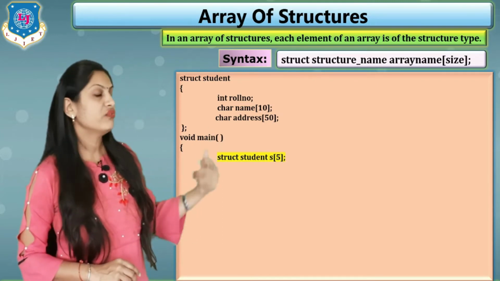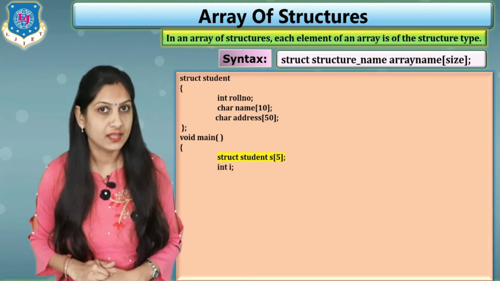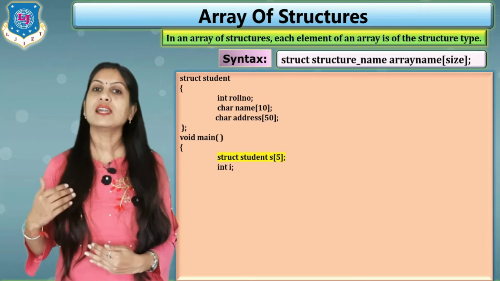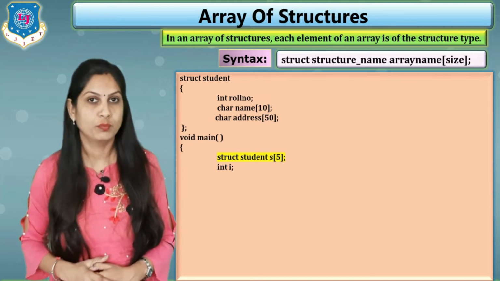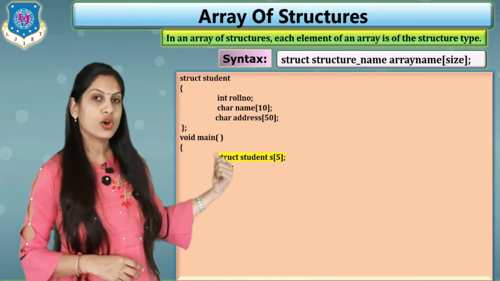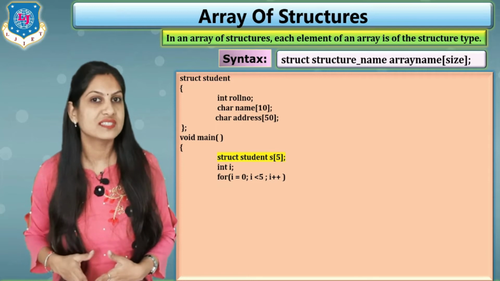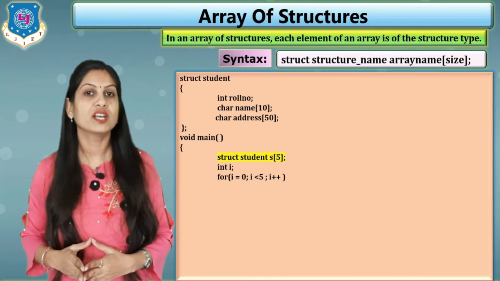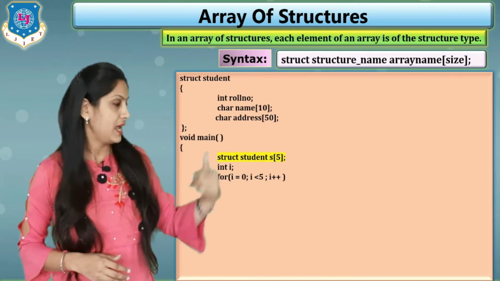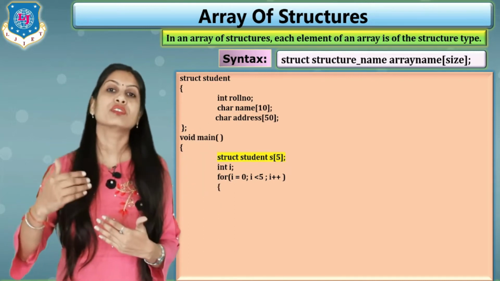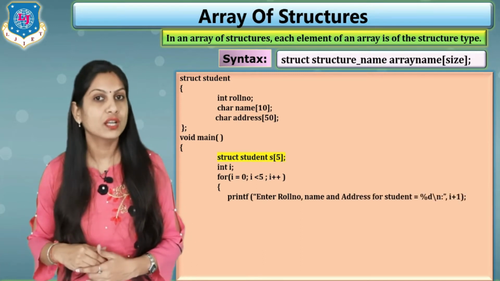Clear? And now we have to use another variable, that is integer i. Why? Because when you are writing any program using an array, you need a for loop. So in the for we write i equals 0, because an array index always starts with 0, i less than 5, and then i plus plus. Inside the for loop we write printf and scanf for reading the data from the user.